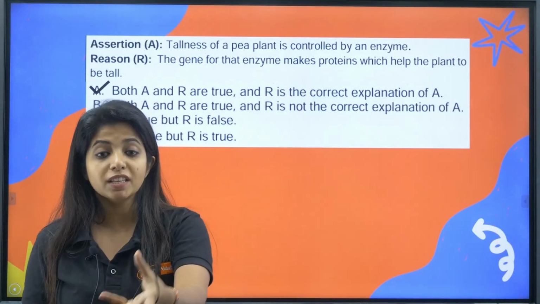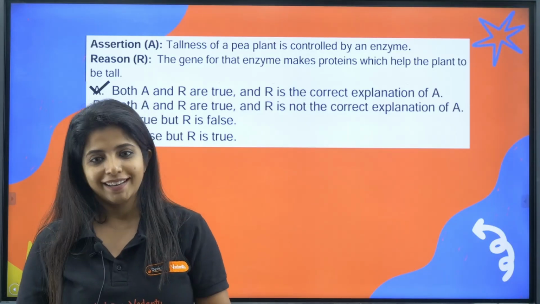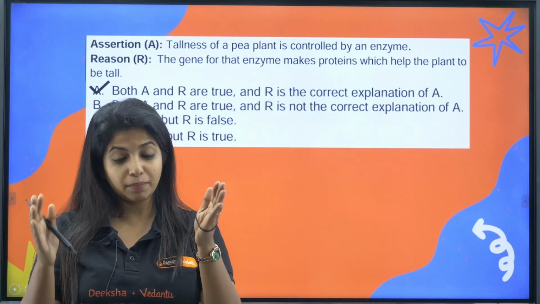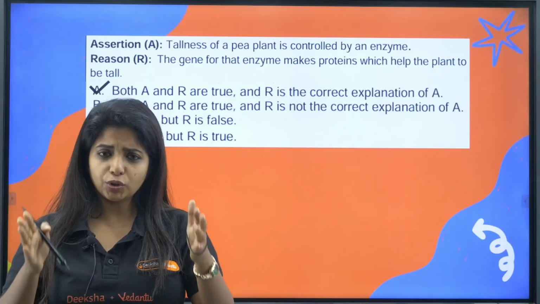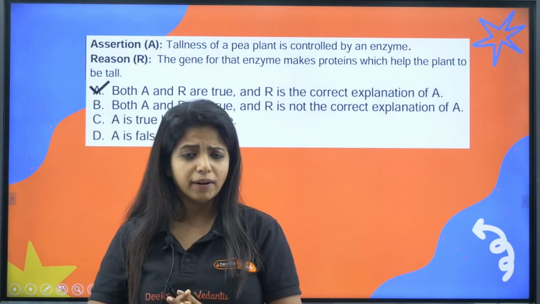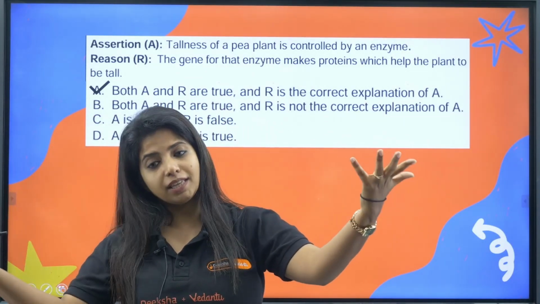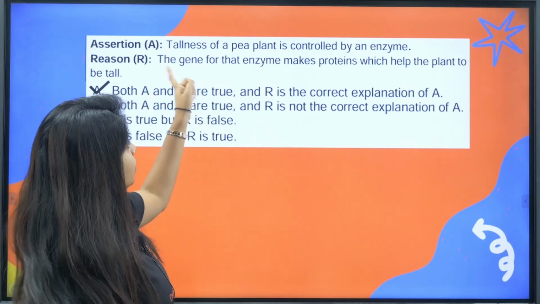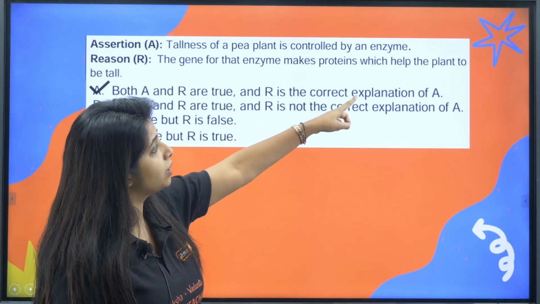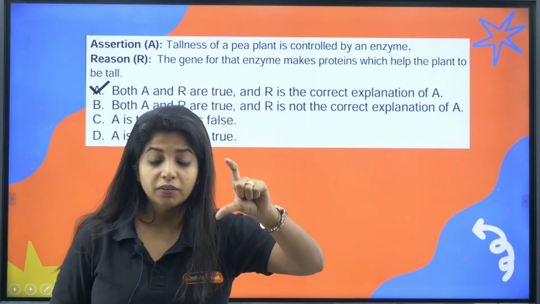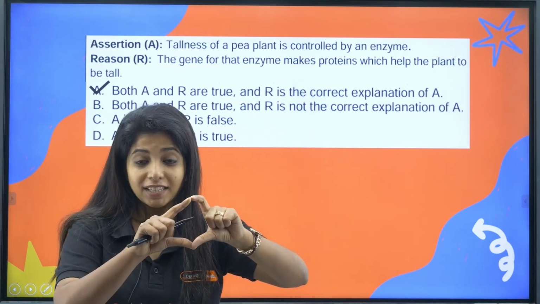This enzyme probably helps in the making of growth hormone. Okay, so growth hormone is something else, but the enzyme which is there, it is a protein. So tallness of a pea plant is controlled by what? A protein. A protein can be anything, it can be an enzyme also. Now, the gene for that enzyme makes the protein which helps the plant to be tall. The gene of that enzyme makes the protein.